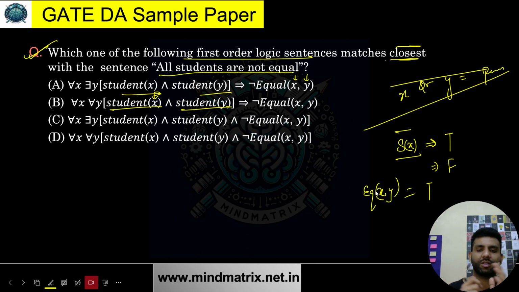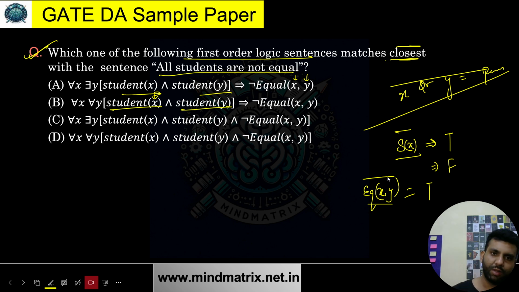So let me just give you in brief what exactly these things mean. s and eq are nothing but functions which need some kind of variable referring to some person, thing, or object, anything. When I pass it to this function, it tells me whether it is true or false. So eq(x, y) means whether x and y are equal or not. Similarly for s(x), as I refer to student as s over here.